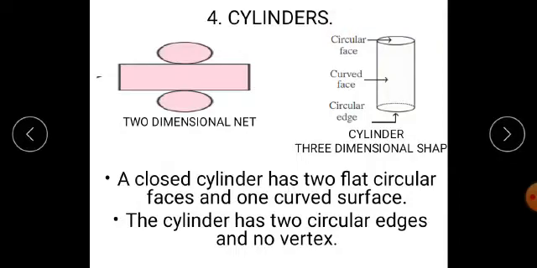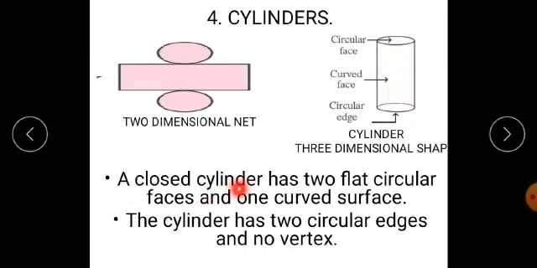You are also familiar with this. Now students, for this one activity is given in your book on page number 94. You have to do both these activities and you have to paste the cylinder which you are going to get from this activity in your copy. Now student, what is this? A two-dimensional net for making a closed cylinder. It contains one rectangle and two circular faces.